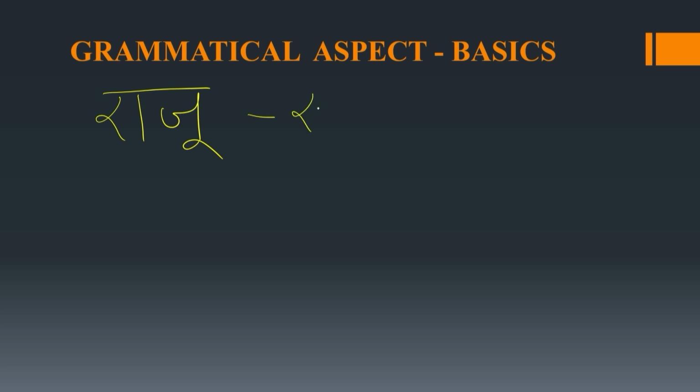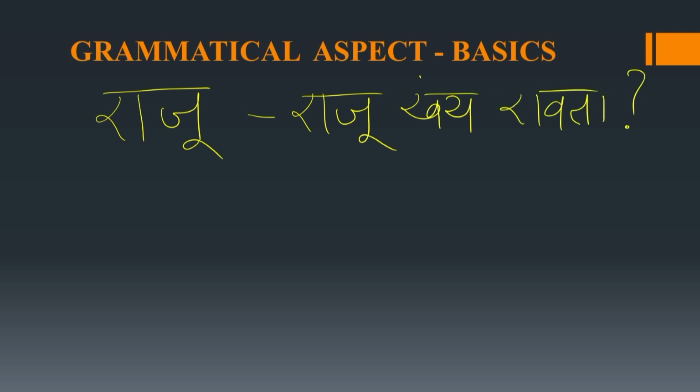Sentence, Raju khay rauta. Where does Raju stay? So this is Raju. And second is Razu. Razu means a thick rope of coir. In English, it means thick rope of coir.